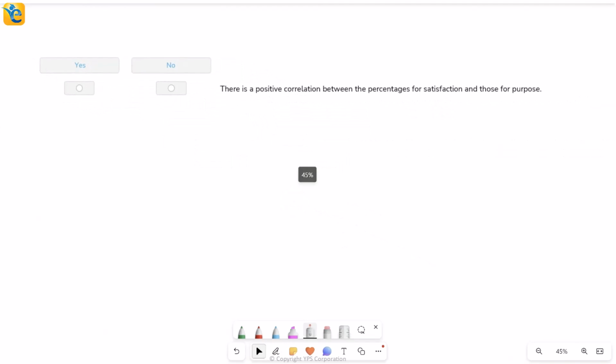This says there is a positive correlation between what? The percentages for satisfaction and those for purpose. So I have these 2 quantities between which I have to see whether there is a positive correlation or not. And what is a positive correlation? It means that if I see them both on a graph like this, satisfaction and purpose this way, then I should be seeing a trend which is going upward, a general trend. Again, these don't have to be exactly going upward. There can be dips here and there, but the general trend should be upward. This is when I will say it's a yes, otherwise no.